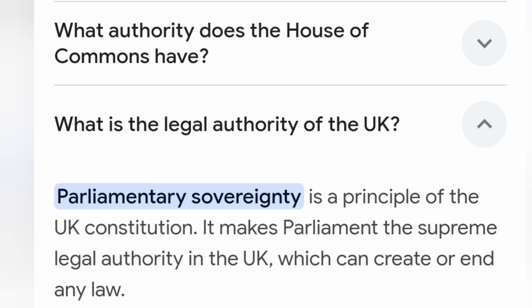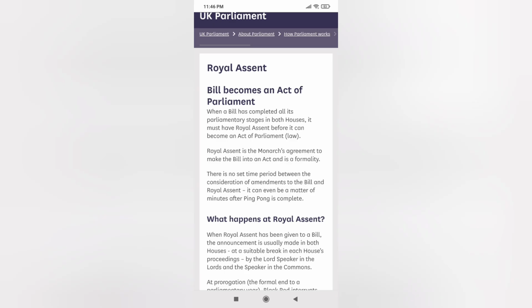Parliamentary sovereignty is a principle of the United Kingdom Constitution. It makes Parliament the supreme legal authority in the United Kingdom, which can create or end any law. So it's great to have 160 MLAs or MSs, but really the number of members of parliament that a country has is very significant and relevant with respect to its ability to have a voice.